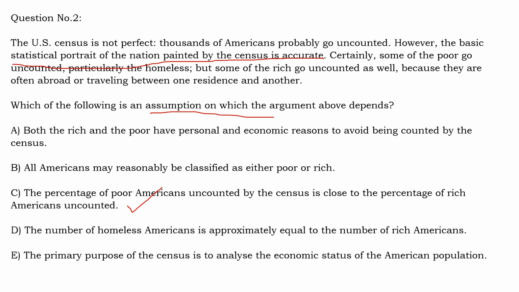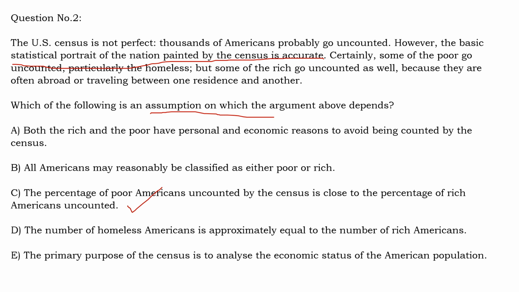So this is the assumption that supports the conclusion that the census outcome is not affected by the exclusion of poor people. So option C is the clear answer. You don't even have to look at the other options, but for the sake of discussion, you can think about the other answers. Both the rich and the poor have personal economic reasons to avoid being counted.